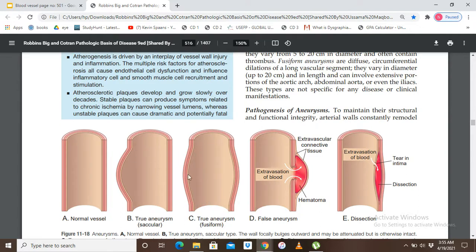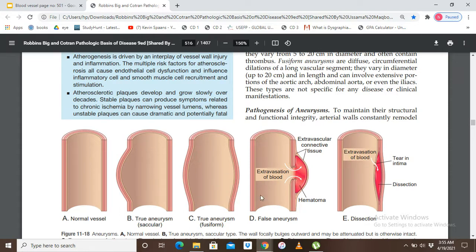Now the second type of true aneurysm is a fusiform aneurysm. What are fusiform aneurysms? Fusiform aneurysms are diffuse circumferential dilations of a long vascular segment. So see here, this is a fusiform aneurysm. This is a diffuse dilation.